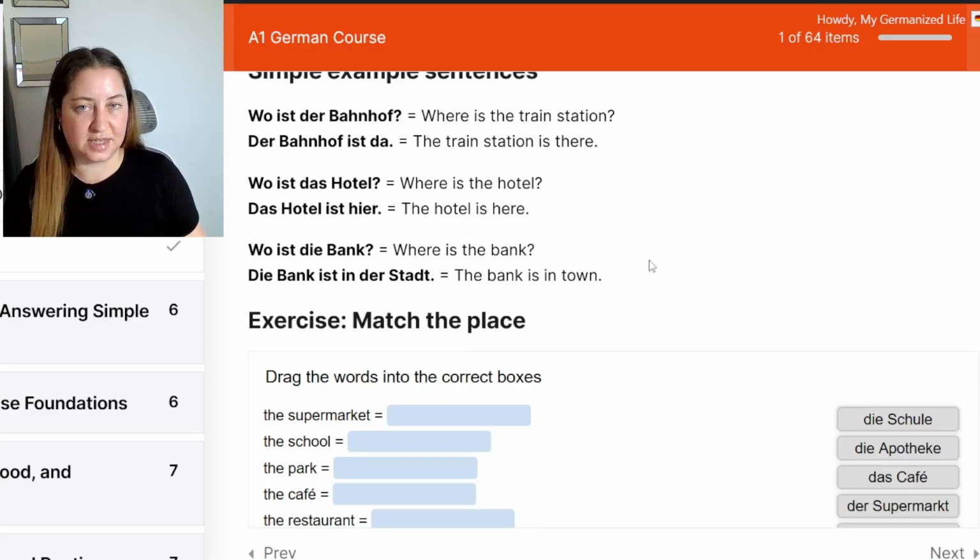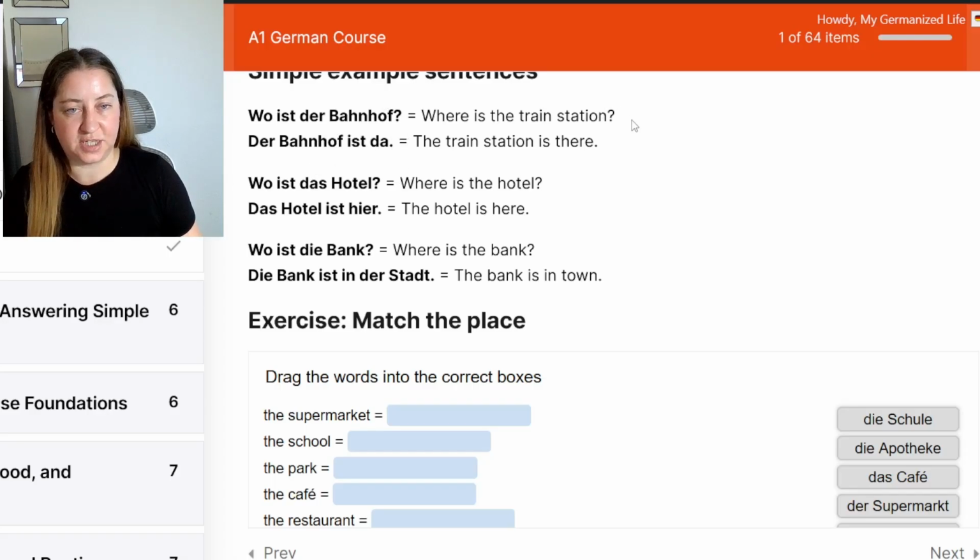Let's practice asking and saying where something is. Wo ist der Bahnhof? Where is the train station? Der Bahnhof ist da. The train station is there. Wo ist das Hotel? Where is the hotel? Das Hotel ist hier. The hotel is here. Wo ist die Bank? Where is the bank? Die Bank ist in der Stadt. The bank is in the town.